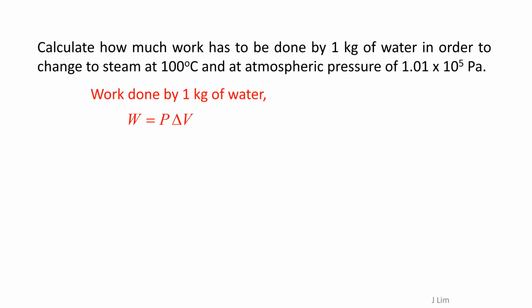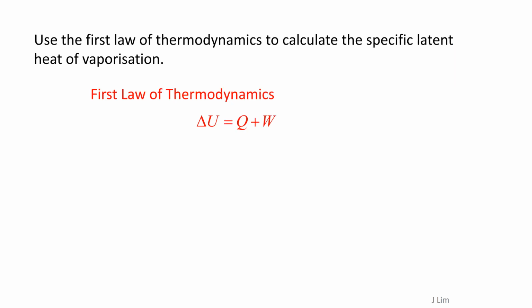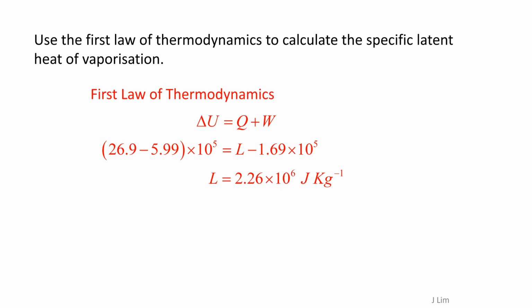Work done by 1 kg of water, W, is P delta V, and that is 1.69 times 10 to the power of 5 joules. The first law of thermodynamics: increase in internal energy equals Q plus W. So we get latent heat as 2.26 times 10 to the power of 6 joules per kg.